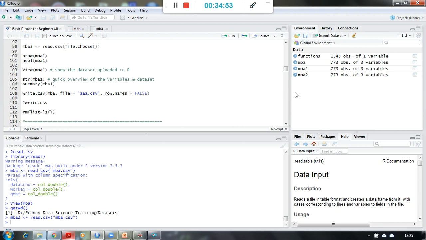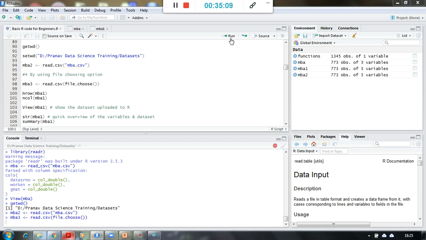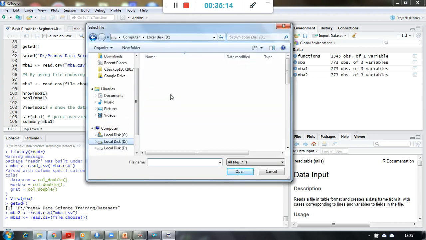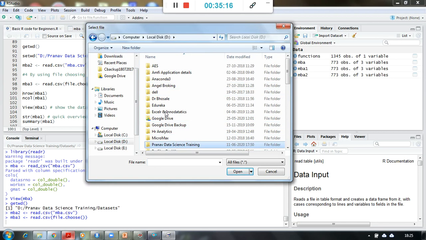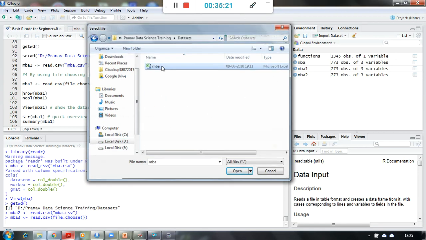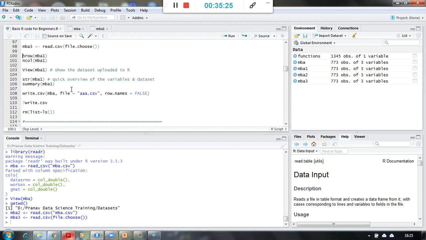So we have seen three ways of importing the file, and the fourth one will be, of course, by using file.choose. I'm using the read.csv function again, and within that function I'm using file.choose. Here what I am saying is that I want to choose my file myself. I can simply search for where my file is lying, go to that path and bring it. So these are the four different ways to import a file.